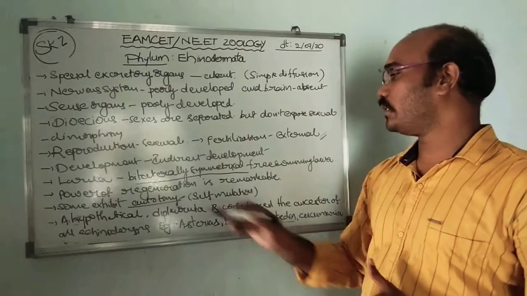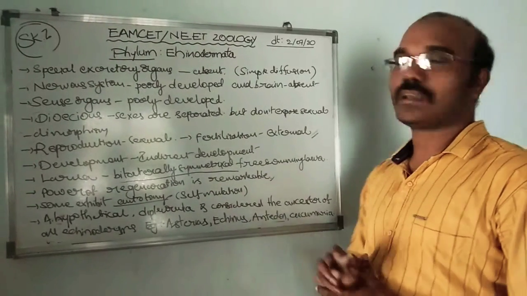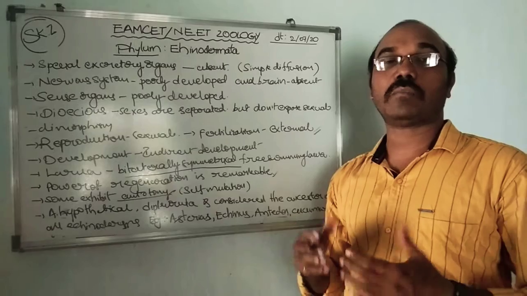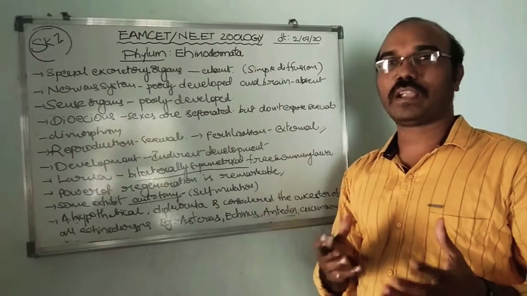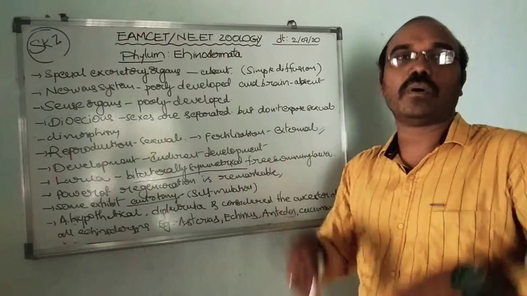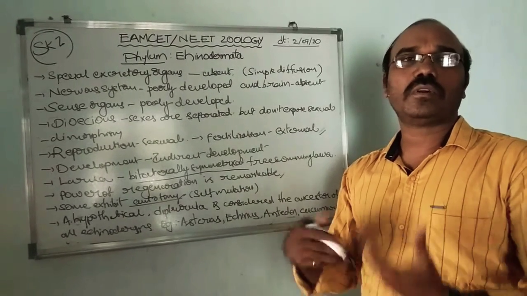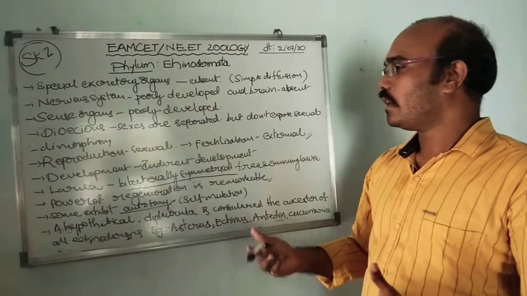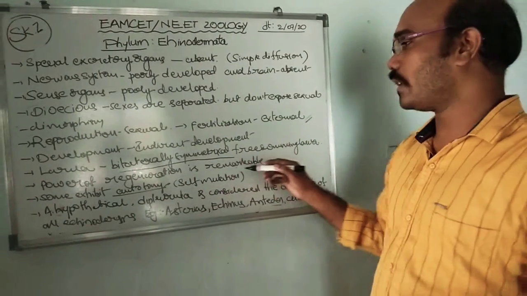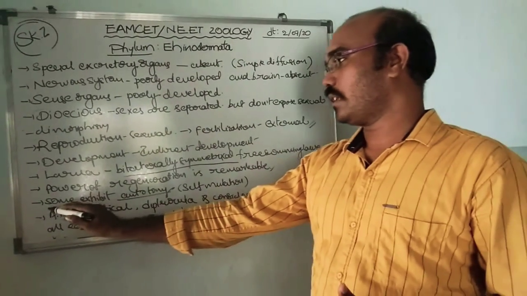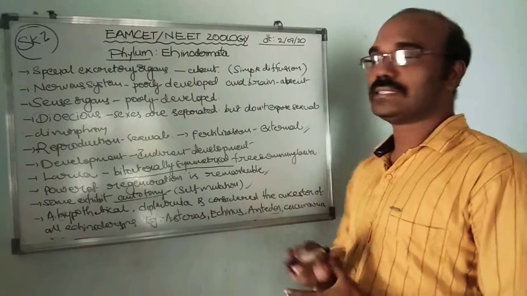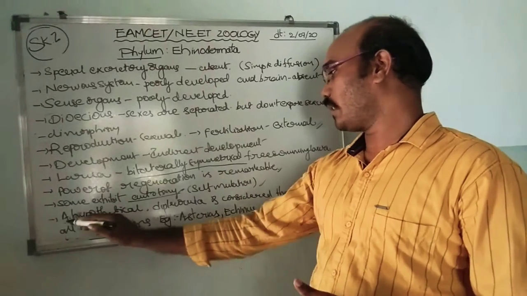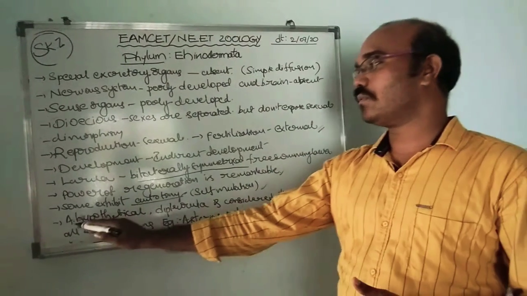The power of regeneration is remarkable. When an animal is preyed upon by another organism and loses its parts, it regenerates new organs, that is called regeneration. Some exhibit autotomy. Autotomy means self-mutilation, which we see in this.